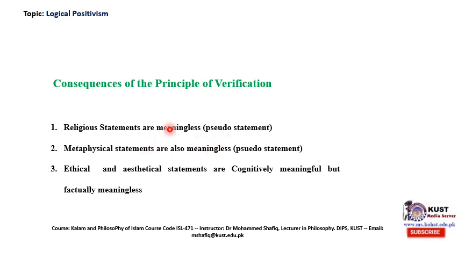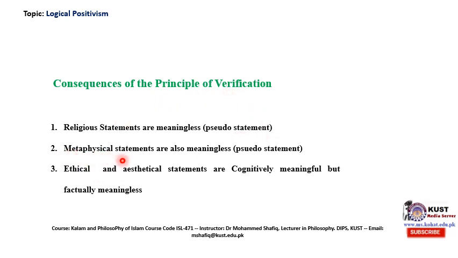Let's forget about that debate. In a nutshell, what I want to make clear is that religious statements, according to logical positivists, are pseudo statements. They are not genuine statements. Why? Because they cannot be verified by the principle of verification.